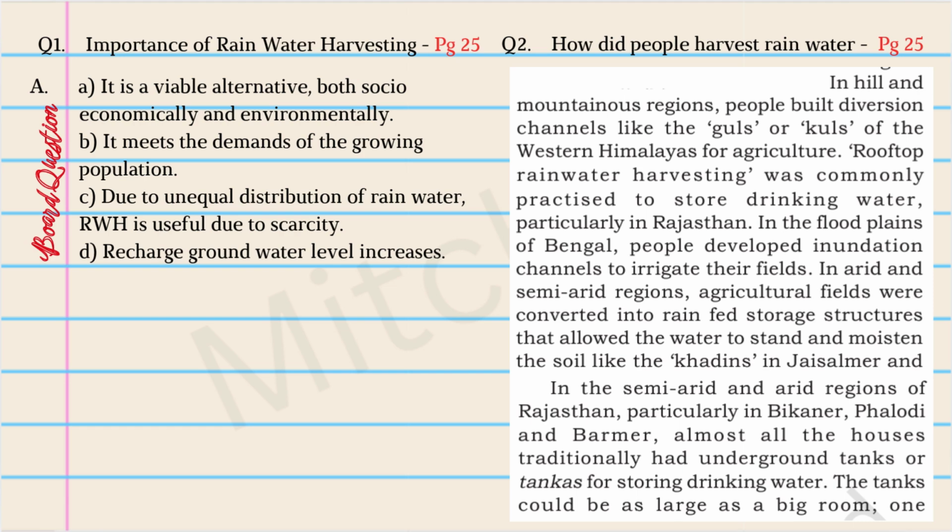Second question, how do the people harvest rainwater? We're talking about hilly and mountainous regions. So please mark this in the textbook, page 25.